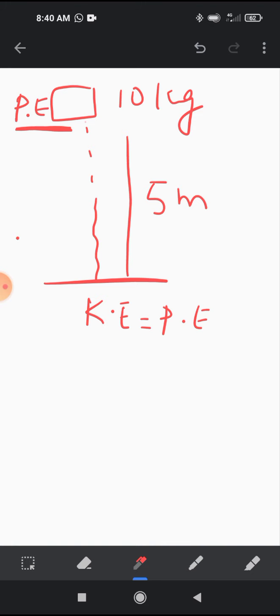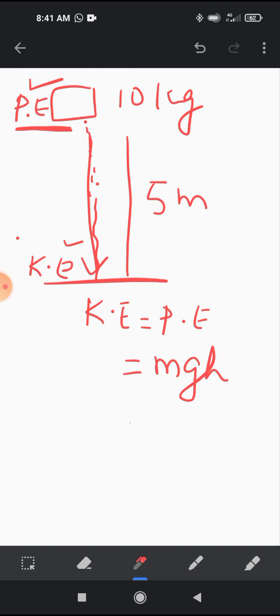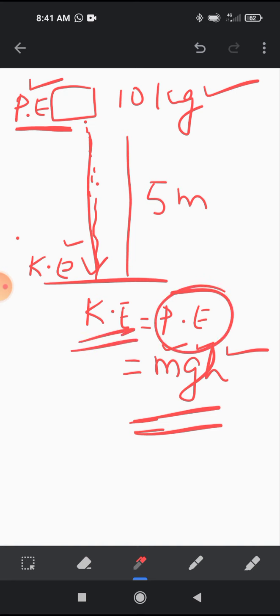That potential energy is slowly changing into kinetic energy as it falls down. So potential energy at this point and the kinetic energy here at the ground are equal. So kinetic energy is equal to potential energy, that is equal to mgh. Mass of the stone is given, G is given, H is given. Find out the potential energy. Same will be the kinetic energy while it reaches the ground.